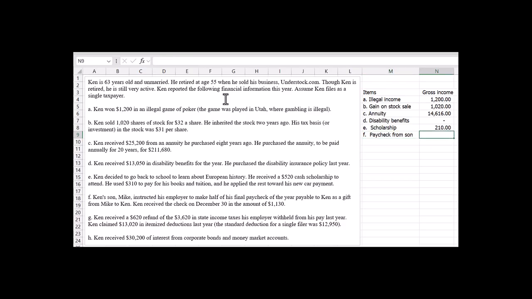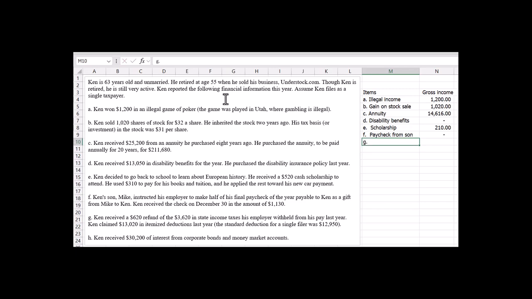All right, and for F, what's really happening is the assignment of income doctrine. The income is taxed to the taxpayer who earned it. The gift receipt's not taxable to Ken. He received a gift, there's a small dollar amount, and there's nothing in here that says Ken needs to include this in his income. Since his son, who received the paycheck, will have to pay taxes on the earnings, even though he elected to give it to his dad. Okay, so nothing there. How about G?